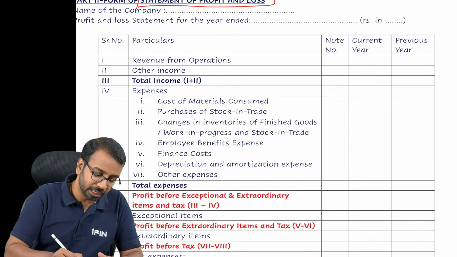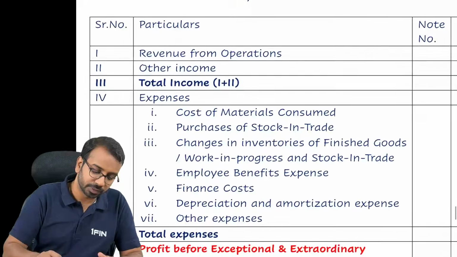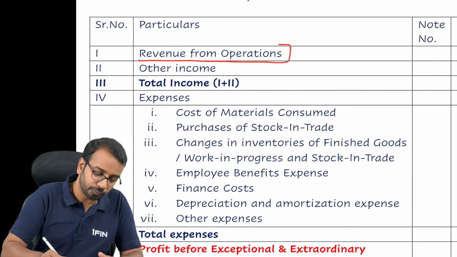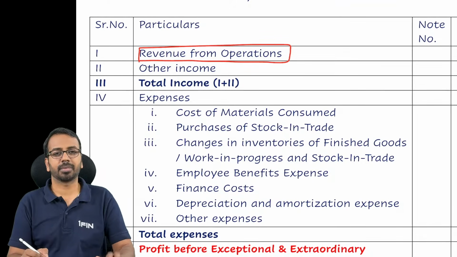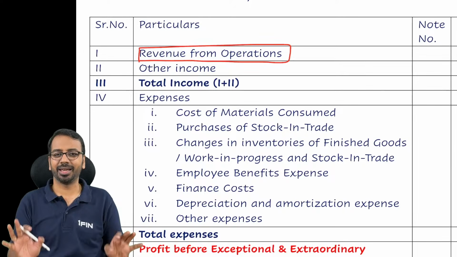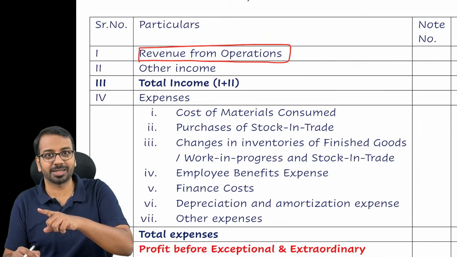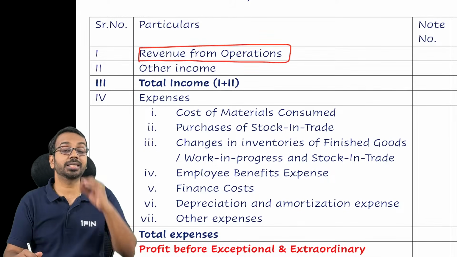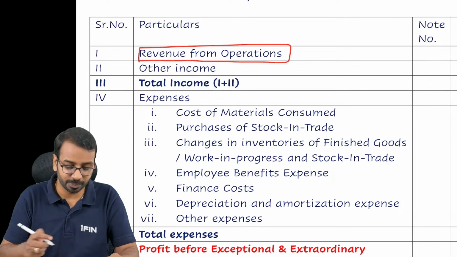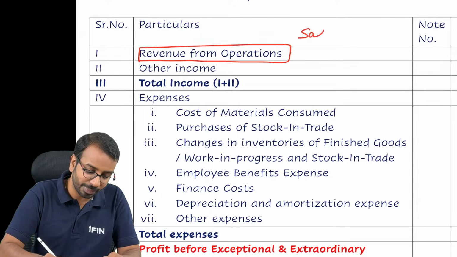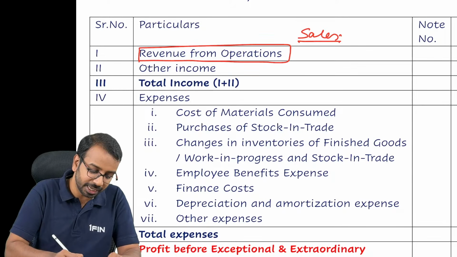Now in the P&L, you will start with the first item, which is called revenue from operations. Revenue from operations, basically in layman terms, what you used to call sales, that number you will put here as revenue from operations. Okay, so earlier you used to say by sales, right? That you will say this is my revenue from operation.